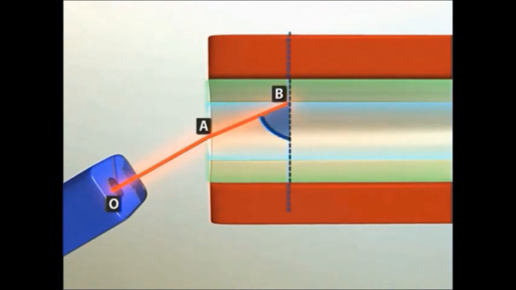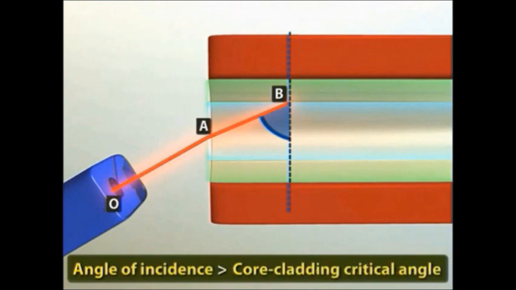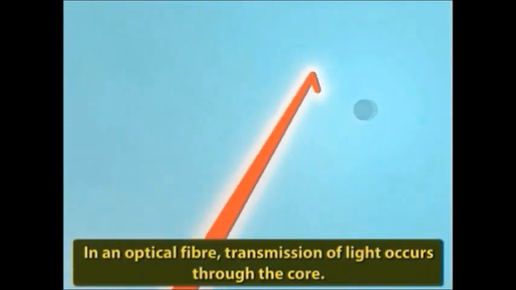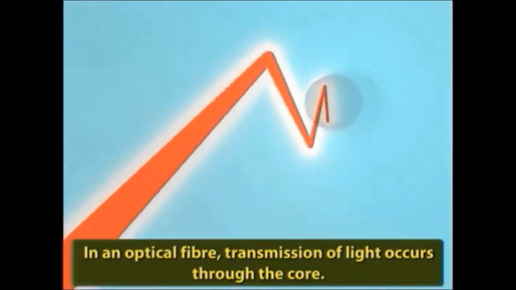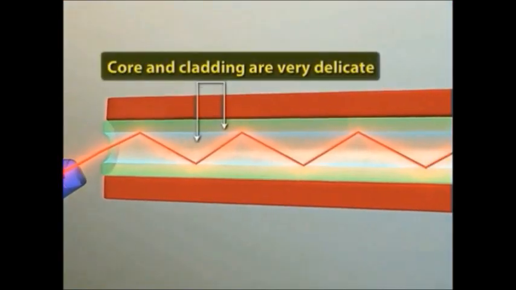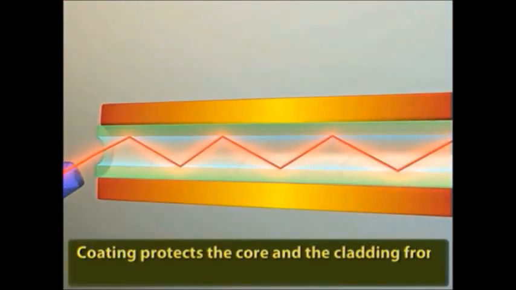Thus, the rays travel forward through the fiber via a series of total internal reflections and emerge out from the exit end of the fiber. Because of negligible loss during total internal reflection, optical fiber can carry the light waves over very long distances.